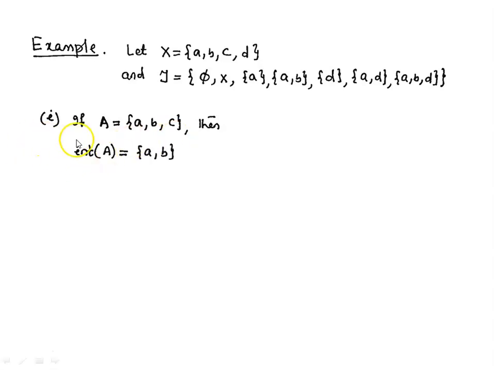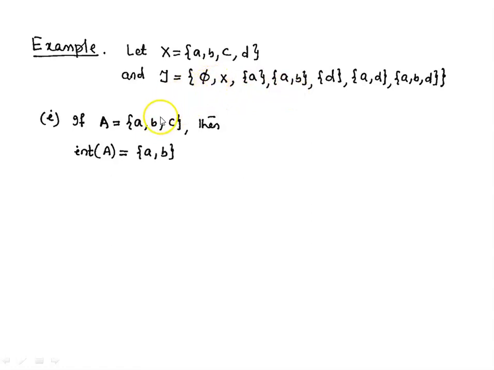Now, interior of this set A is the set {a, b}. We know that interior of A is the largest open set inside A. Here, which are open sets in this topological space? All the members of this tau are open. And which open sets are inside A?